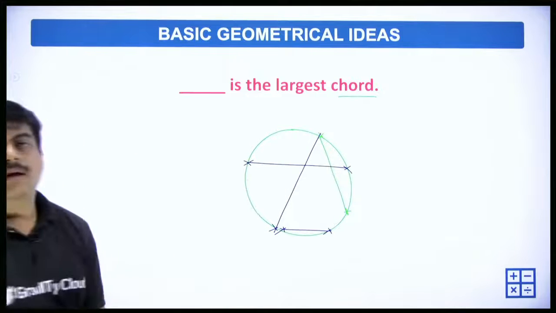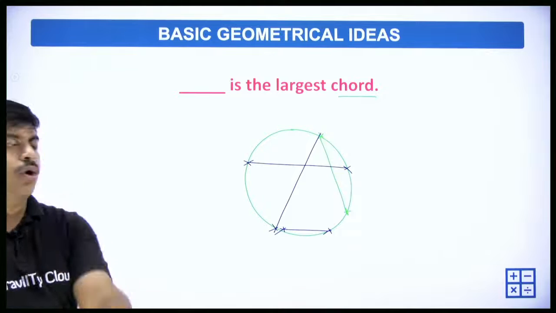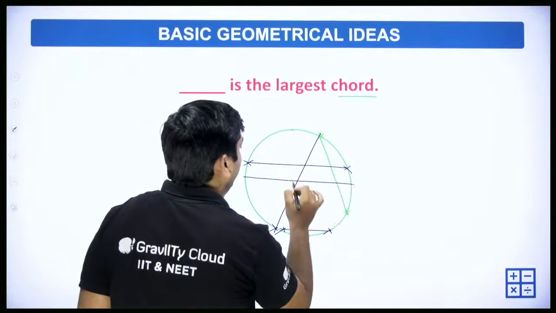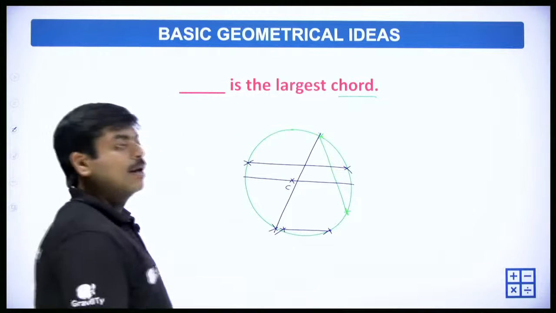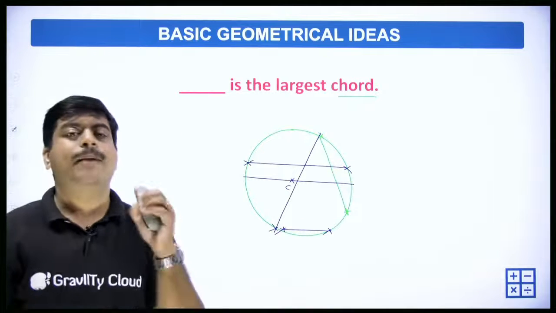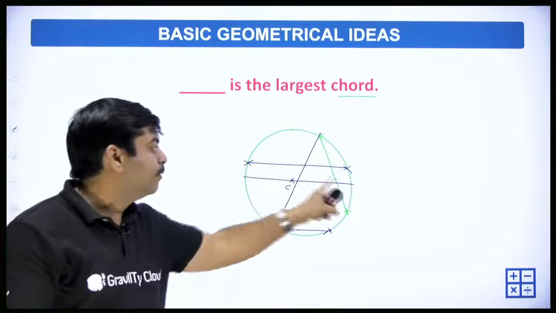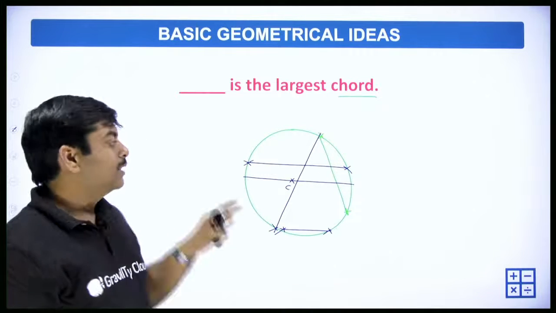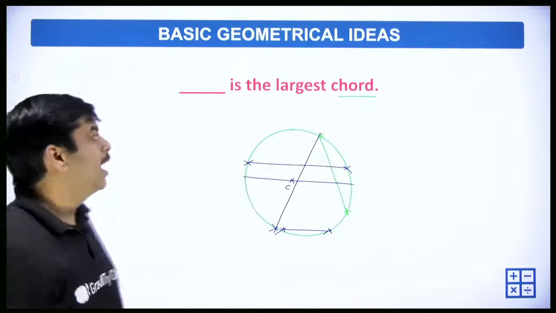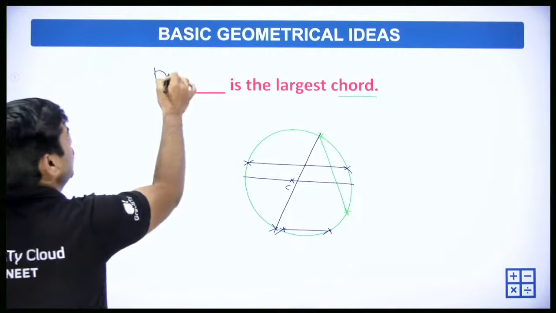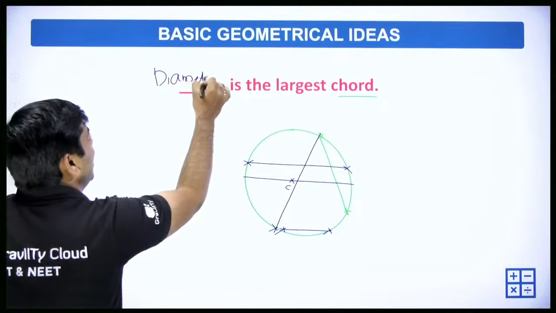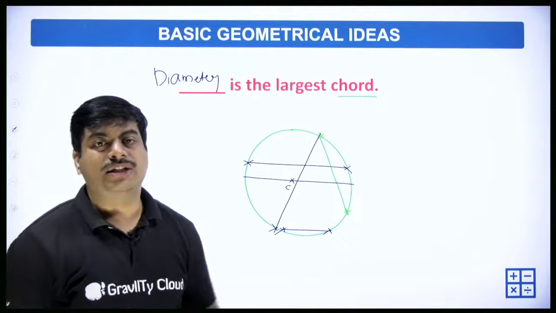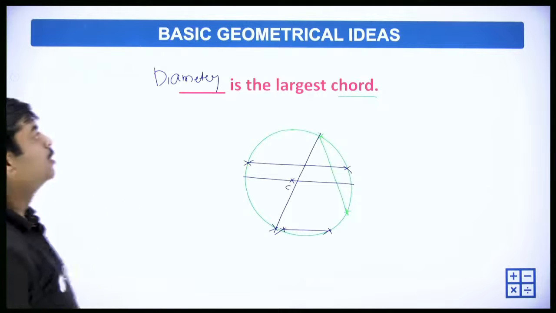In that way, the largest chord will be the chord passing through the center. You can say that it is the line passing through the center and touching the 2 ends. Okay, so that is called a diameter. So the answer is: diameter is the largest chord.